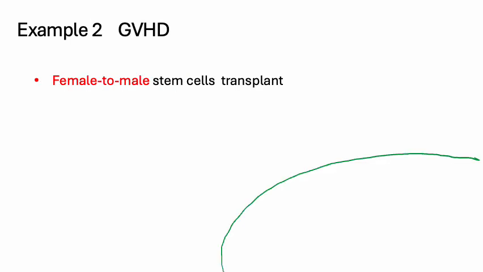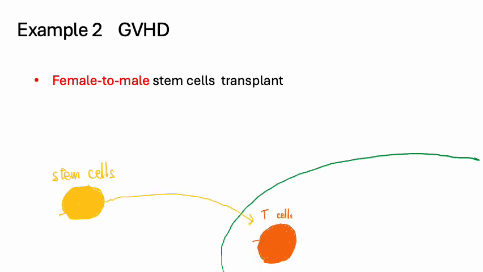Now, let's look at a second example, graft versus host disease, GVHD. This occurs in the reverse scenario, such as a female donor to a male patient in stem cell transplantation. Here, we are transplanting the female donor's stem cells. They become immune cells like T cells. The donor's T cells have never seen the HY antigen before.